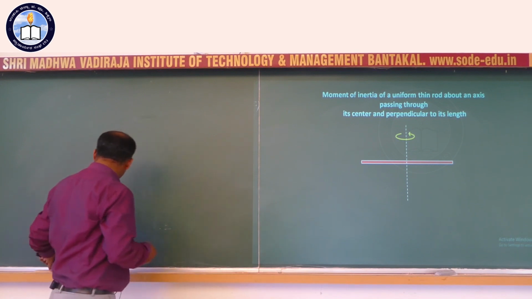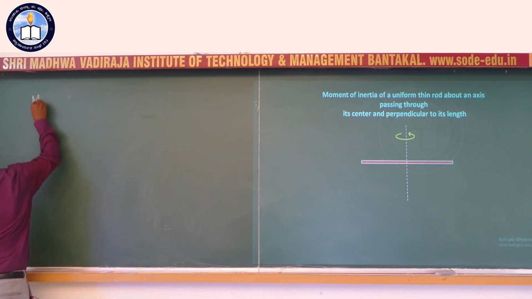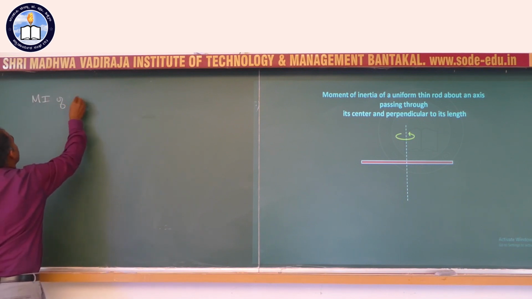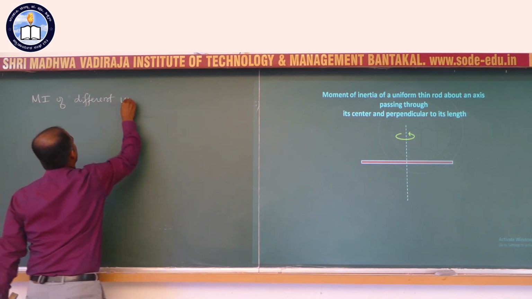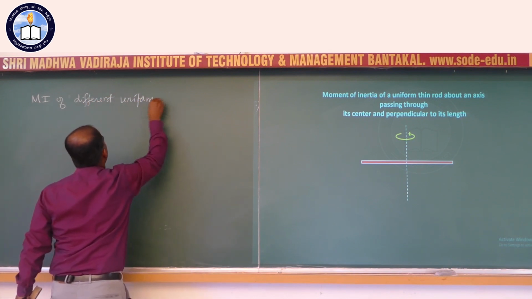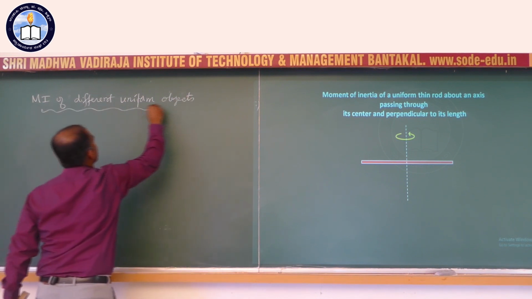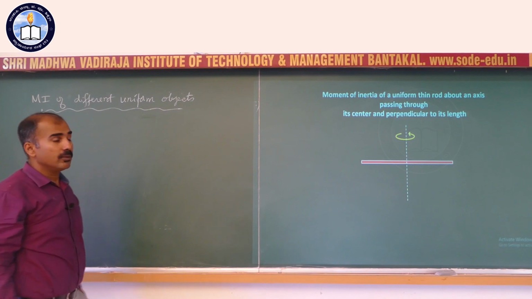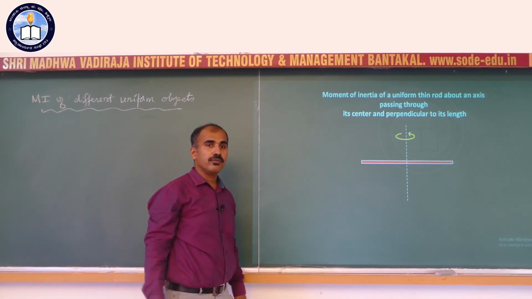So, here we begin a list of moment of inertia of different uniform objects. We consider different objects and we shall list their moment of inertia formulae.